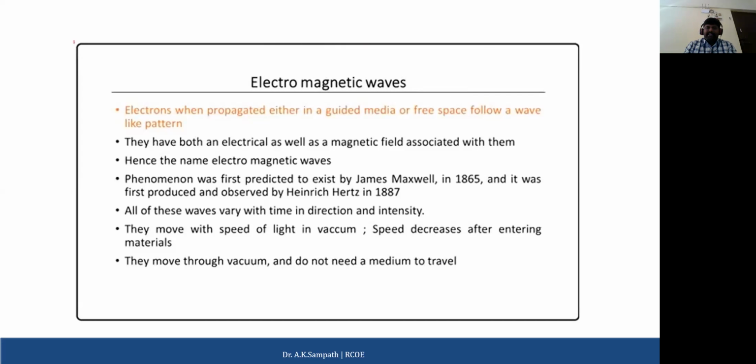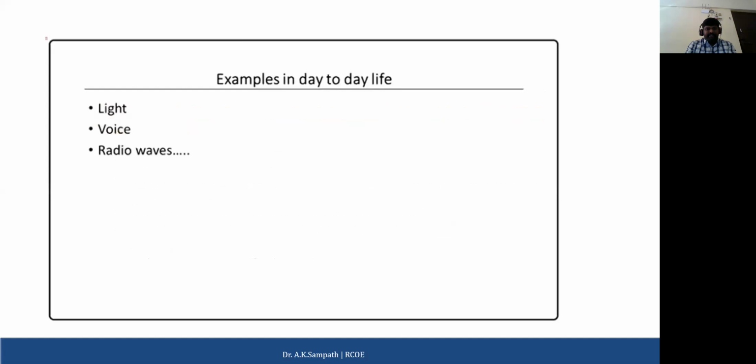Initially this concept was identified by James Maxwell, and then it was completely experimented with and demonstrated by Hertz in the year 1887. All of these waves vary with time, direction and intensity. Intensity is the strength, and direction is the way in which the signal travels. As I mentioned, electromagnetic waves move at the speed of light. Whenever they enter any material, the speed will decrease.